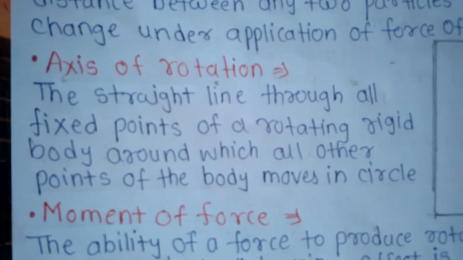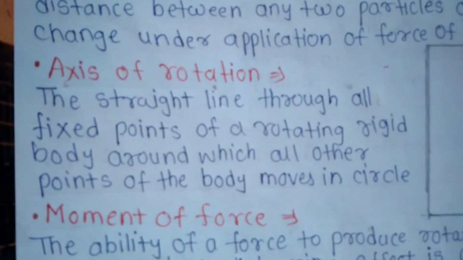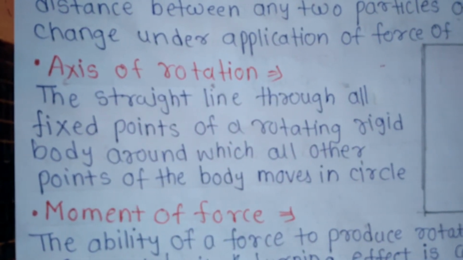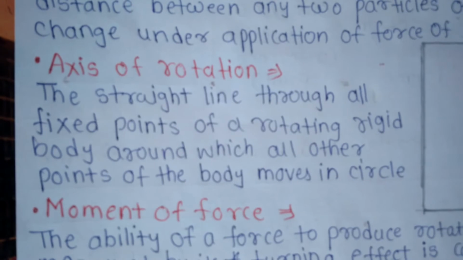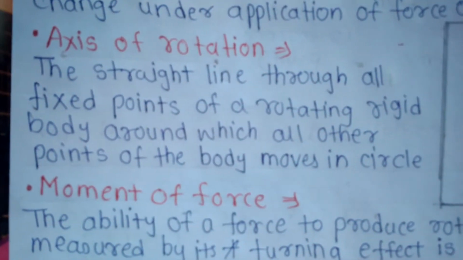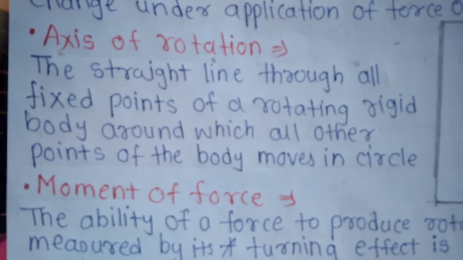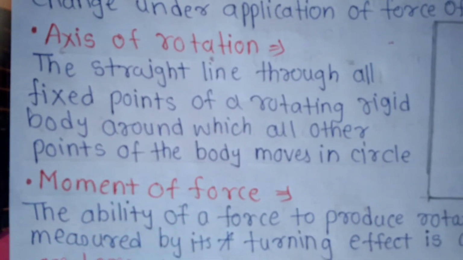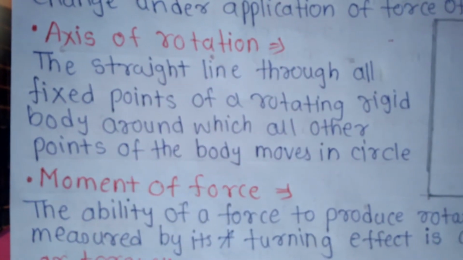The straight line through all fixed points of a rotating rigid body, around which all other points of the body move in circles. So it is a straight line passing through all fixed points of a rotating rigid body around which all other points are moving in a circle.